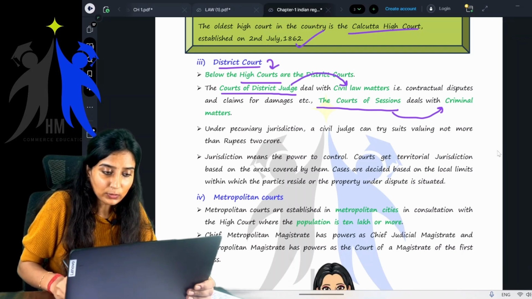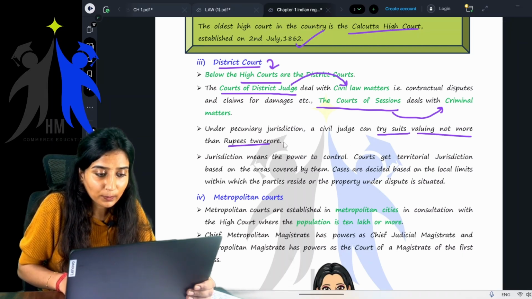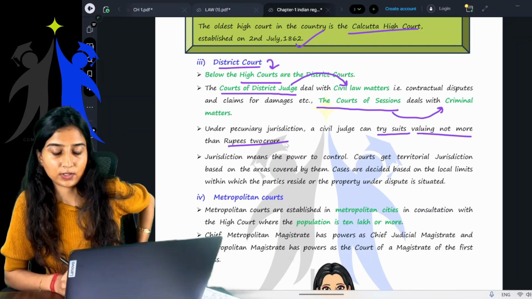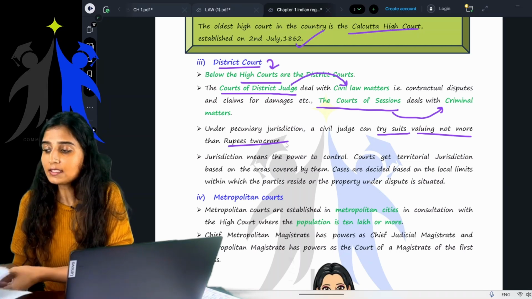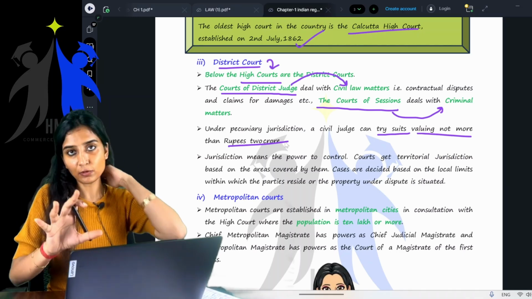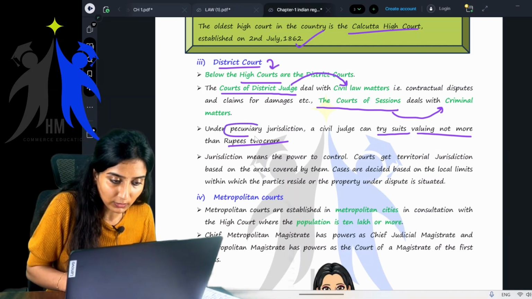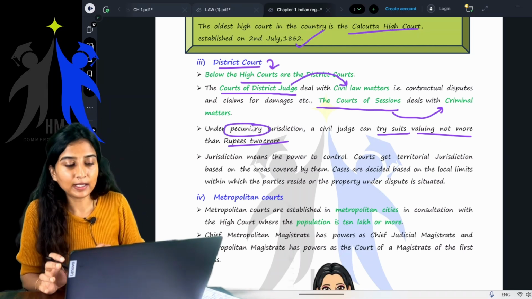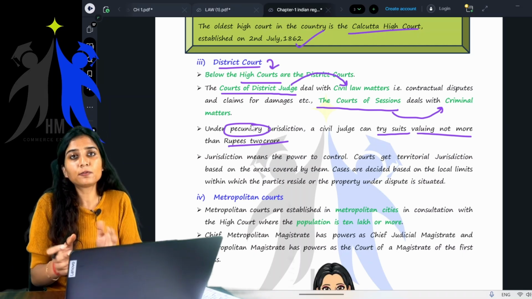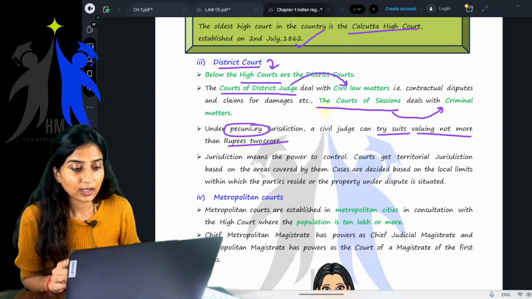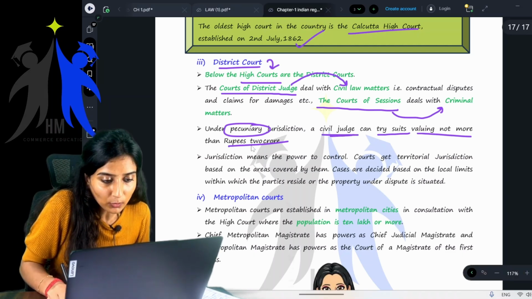Under pecuniary jurisdiction, a civil judge can try suits of value not more than rupees 2 crore. What do you mean by pecuniary jurisdiction? This refers to the monetary limit provided for that particular jurisdiction, something related to money. So what is the monetary limit for that particular court's jurisdiction? Here they are telling that a civil judge can try suits of value not more than rupees 2 crore.